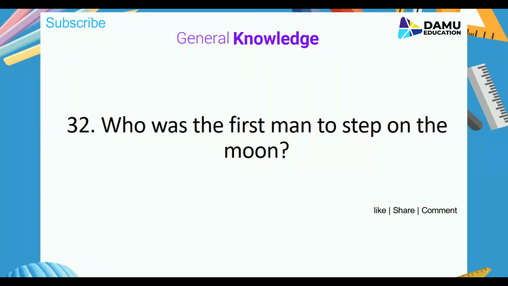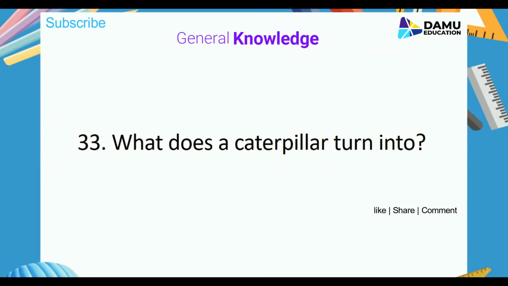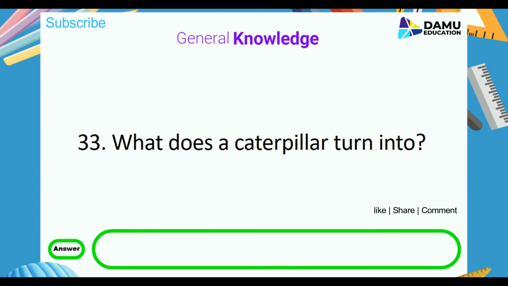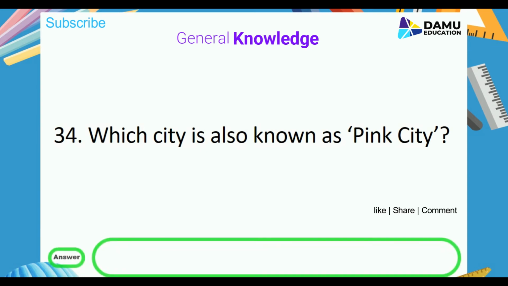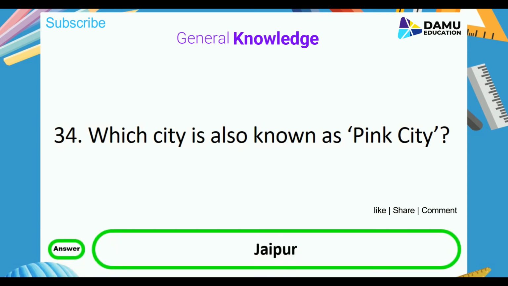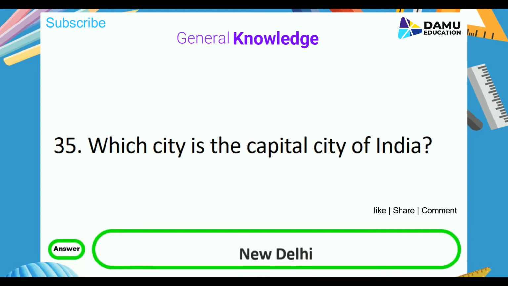Who was the first man to step on the moon? Answer is Neil Armstrong, second person there in same mission, Buzz Aldrin. What does a caterpillar turn into? Answer is butterfly. This city is also known as Pink City. Answer is Jaipur. Which city is the capital city of India? Answer is New Delhi.